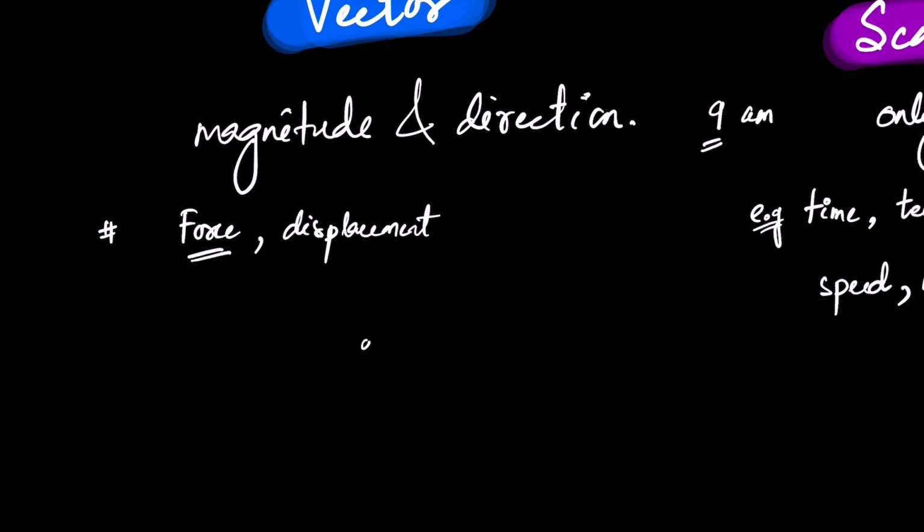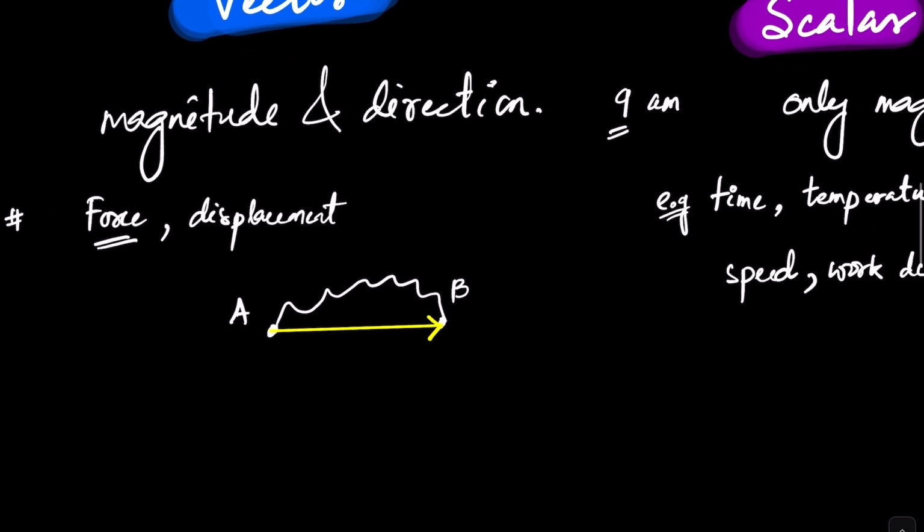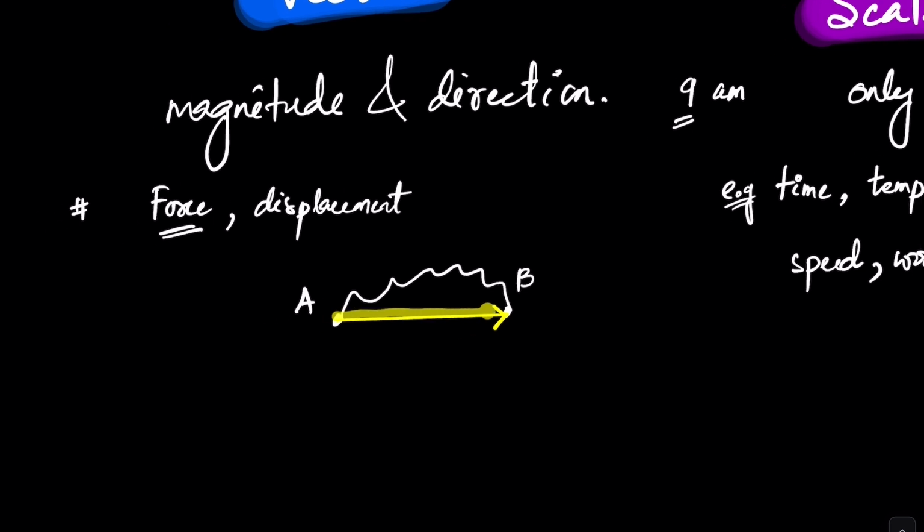If a guy goes from A to B, like this, what is the displacement here? He starts from A and goes towards B, so it's in this direction, and it is always the shortest, straight. Please go back and watch the video if you don't understand the concept of distance and displacement. As you can see, I'm assigning a direction here, from A to B. For displacement you have to tell the direction as well. Shortest distance plus direction.